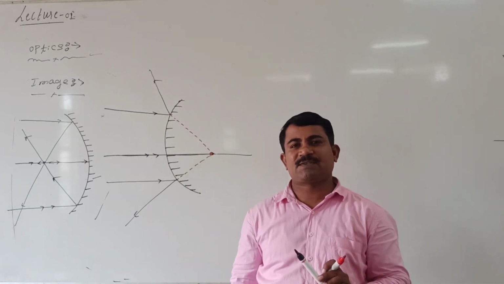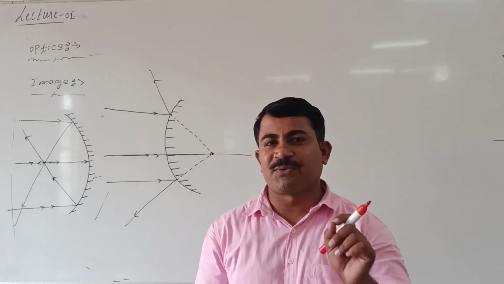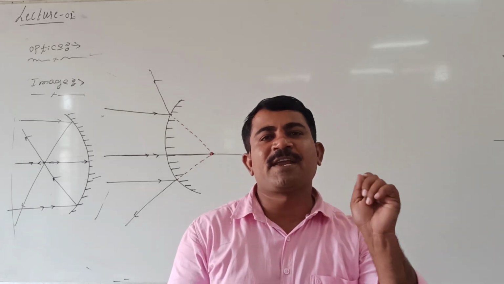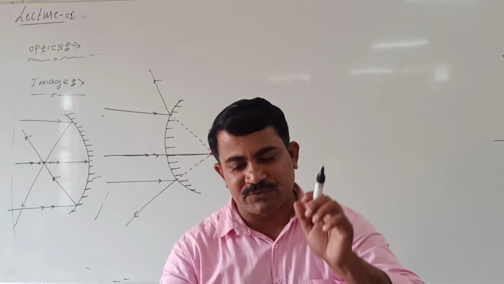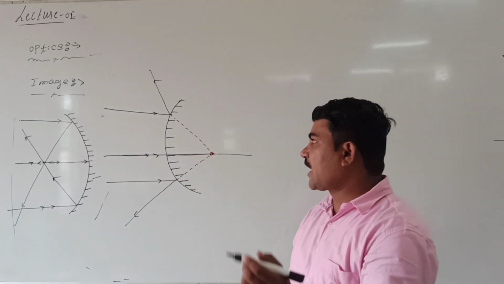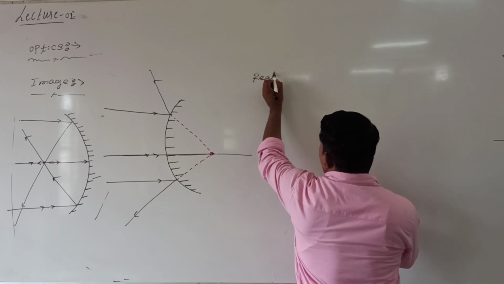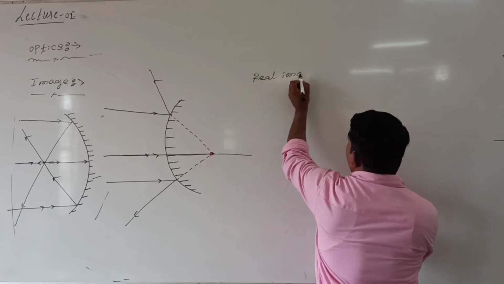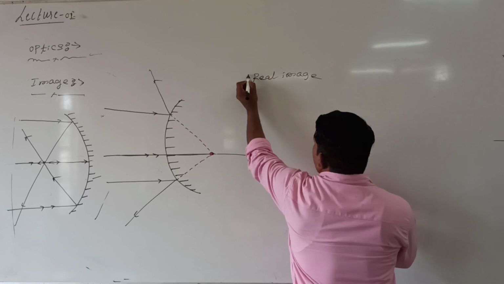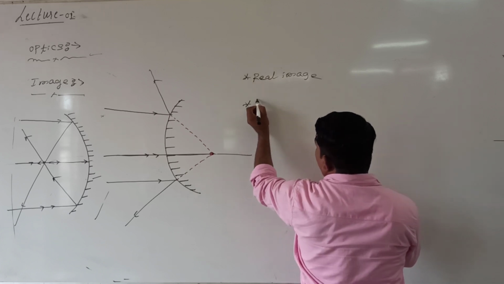On this basis, image can be classified into two categories. One we call real image, the second one we call virtual image. What are the types of image? One is real image, second is virtual image.